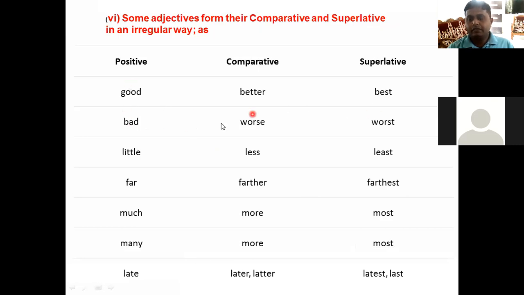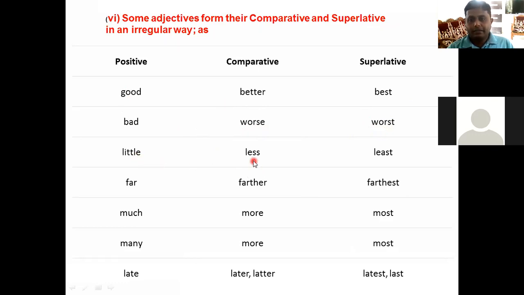Such words create confusion in our minds like good, better, best, bad, worse, worst, right? The use of these two things create confusion in our mind. Worse and worst, right? See the difference. Worse is for comparative degree and worst for superlative degree, right?